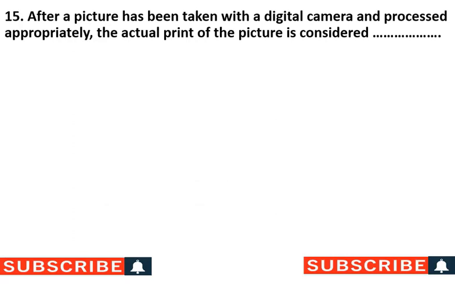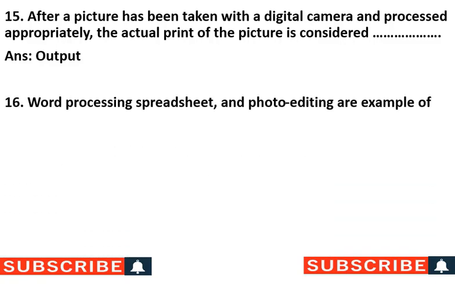After a picture has been taken with a digital camera and processed appropriately, the actual print of the picture is considered what? Right answer is output. So the actual print of the picture is the output. Word processing, spreadsheet and photo editing are examples of what?